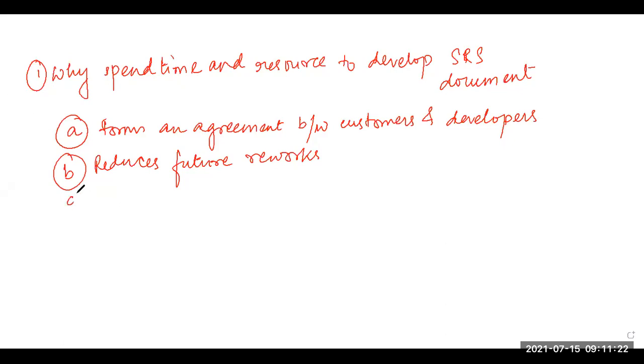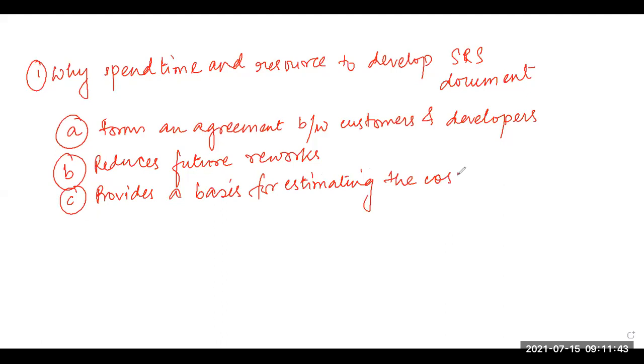The next reason is that it will provide a basis for estimating the costs and schedule. Why is that?